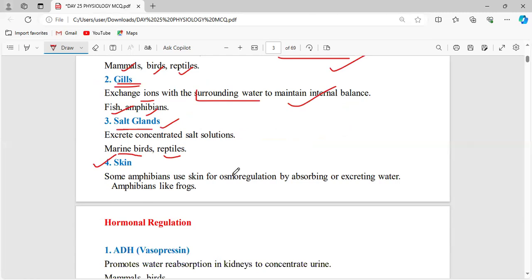Now, skin. Skin is an osmoregulatory organ once again. Some amphibians use skin for osmoregulation by absorbing or excreting water. Amphibians like the frog use skin for the osmoregulation process.